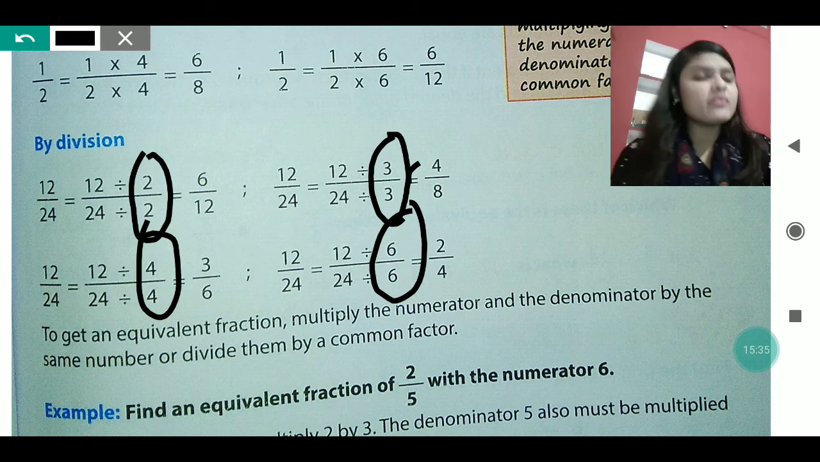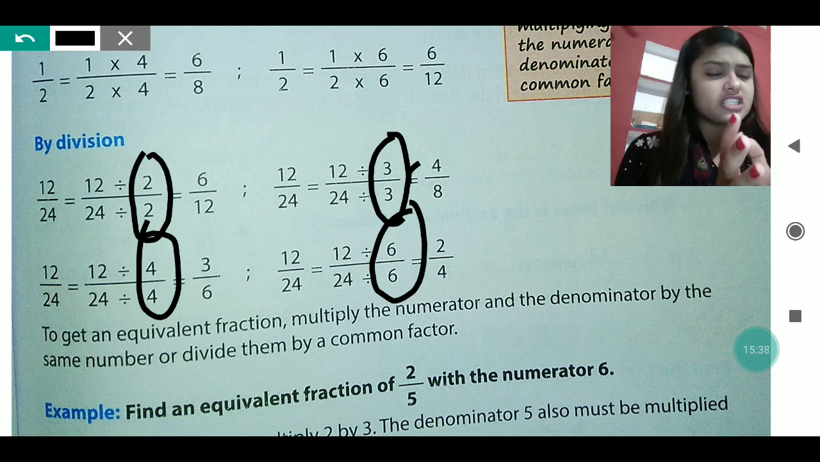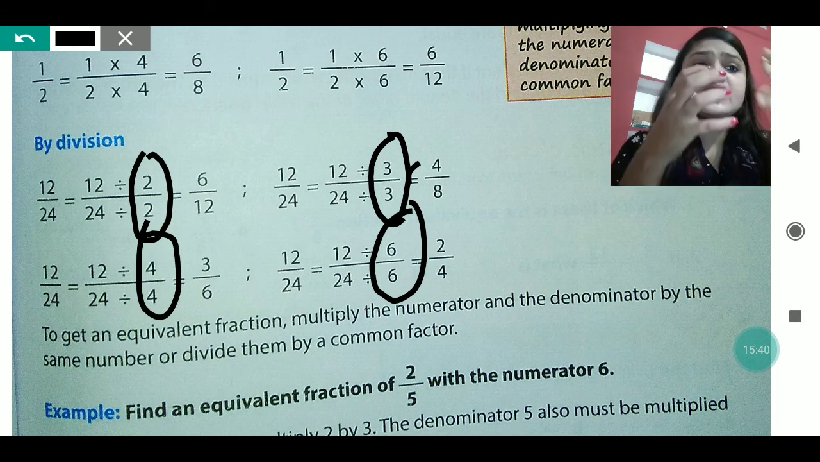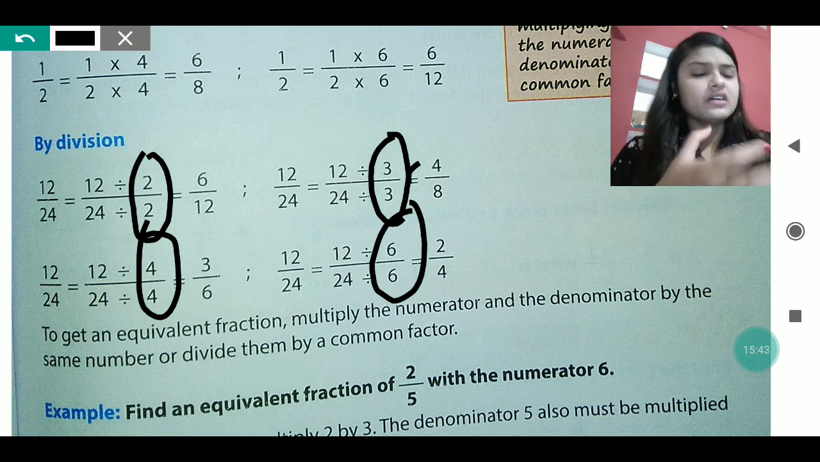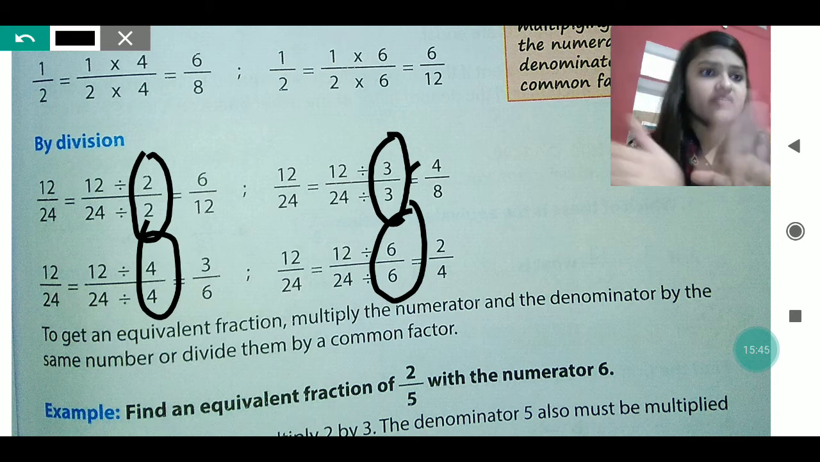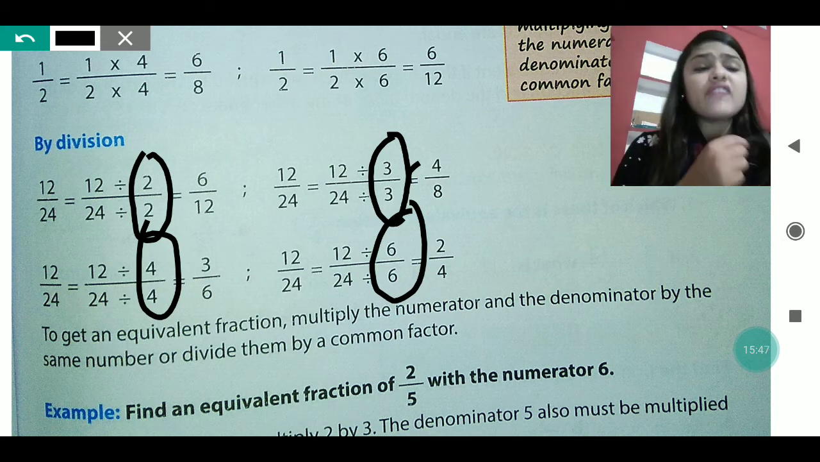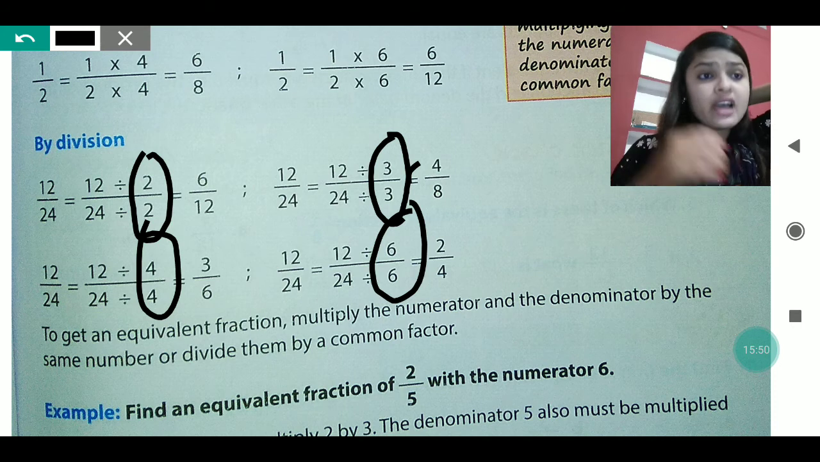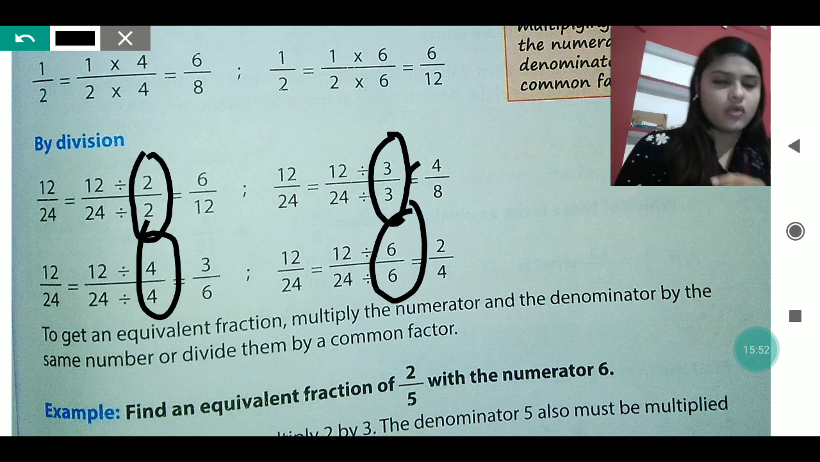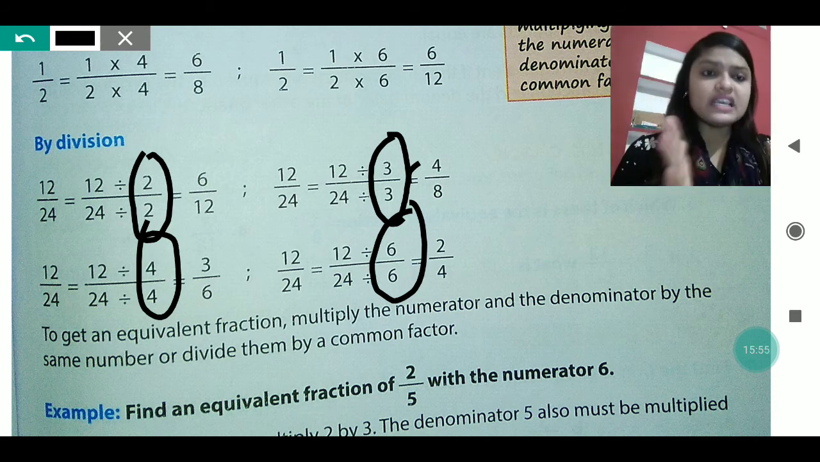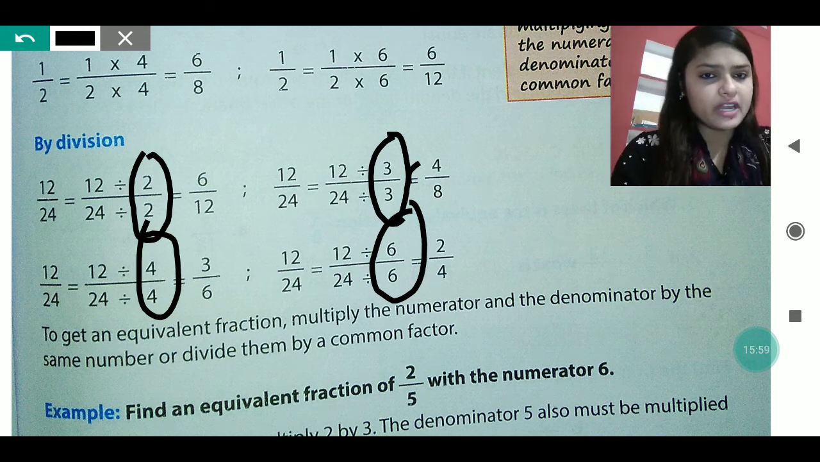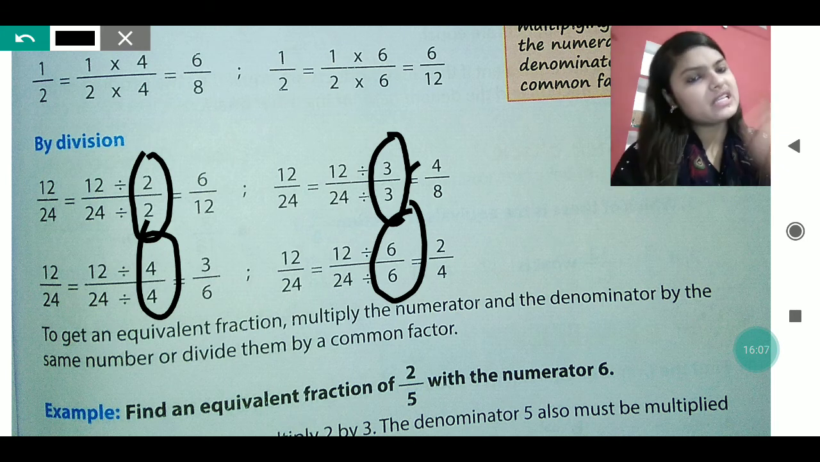So every time we are dividing the fraction by the same number, the same factor. Whether 3, 2, 4, or any number, but the same number for both. So all are called equivalent fractions. To get an equivalent fraction, multiply the numerator and the denominator by the same number or divide them by a common factor.